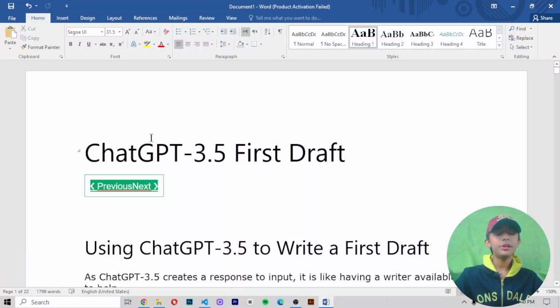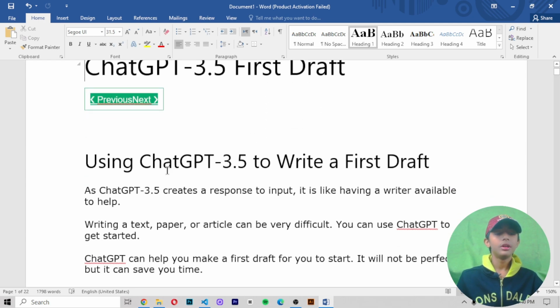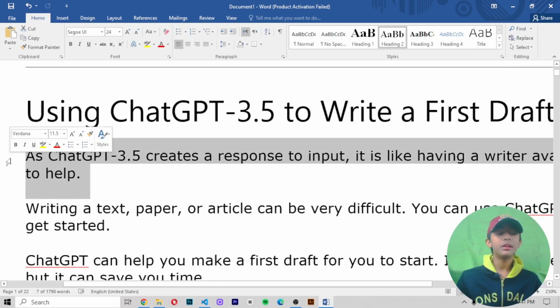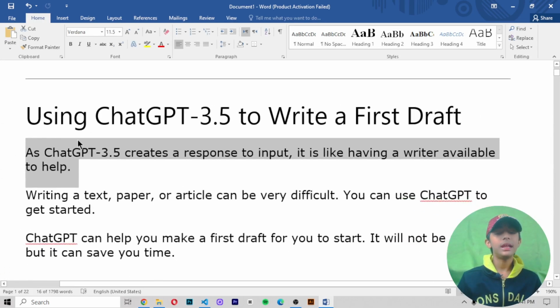In today's ChatGPT 3.5 video, I am telling you about the first draft. If you don't know what a first draft is, in today's video your whole concept will be clear about it, so let's get started. Using ChatGPT 3.5 to write a first draft. As ChatGPT 3.5 creates a response to input, it is like having a writer available to help.